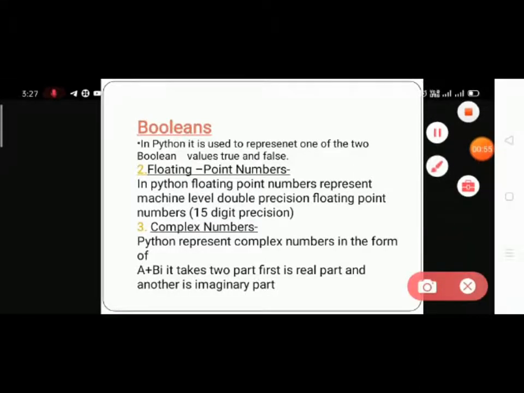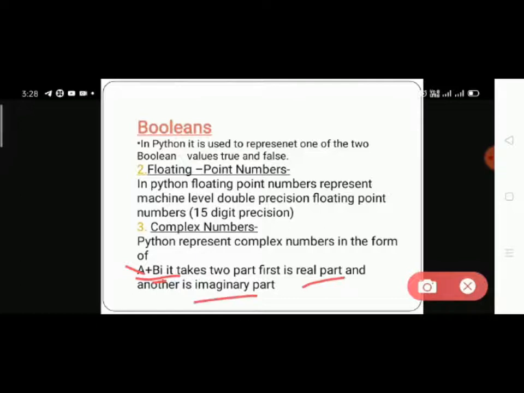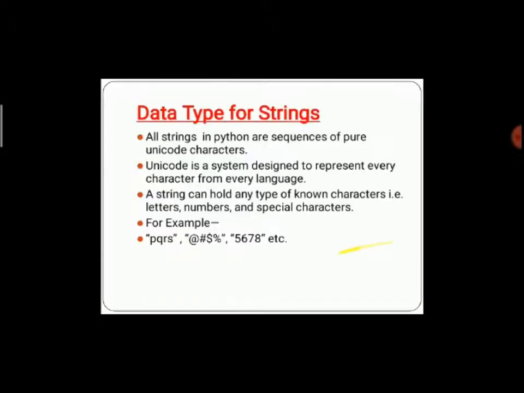In a complex number, we represent it in the form of a plus bi. It is always represented so, where a belongs to the real part and b belongs to the imaginary part. These are used in our mathematics, students. A complex number solves some types of problems in which two parts are included: first is the real part and another is the imaginary part. I hope it is clear.